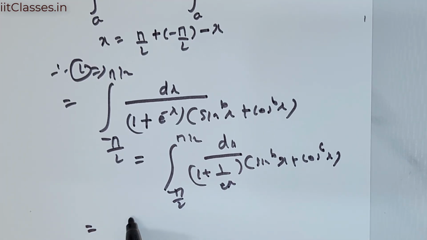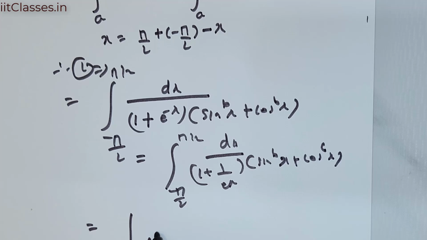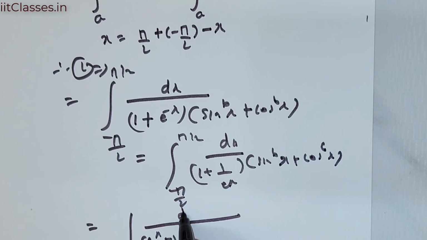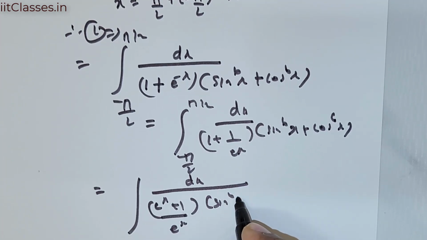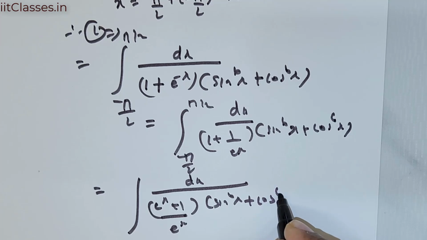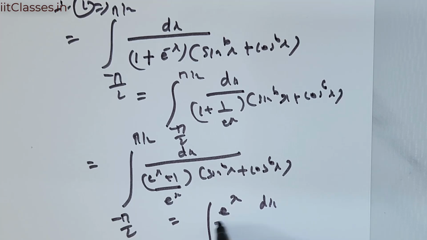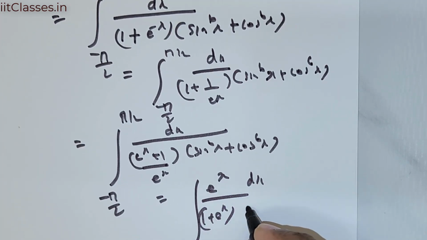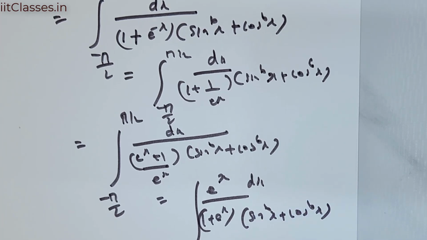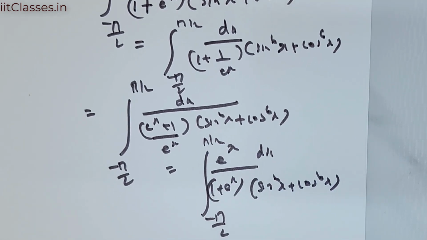Now if I take the LCM, this is going to give me e raised to the power of x plus 1 divided by e raised to the power of x, and you have dx there times sine raised to the power of 6x plus cos raised to the power of 6x. Limits are negative pi over 2 to pi over 2. Now I can flip this and rewrite this as e raised to the power of x times dx divided by 1 plus e raised to the power of x times sine raised to the power of 6x plus cos raised to the power of 6x. Limits are negative pi over 2 to pi over 2.